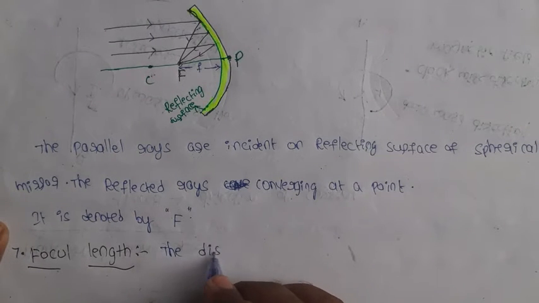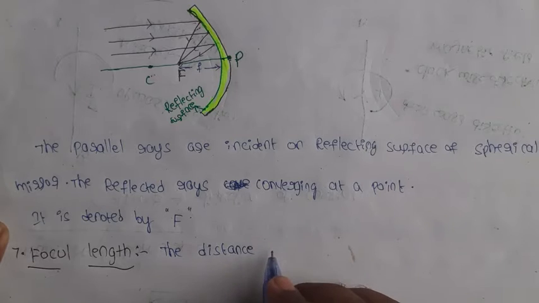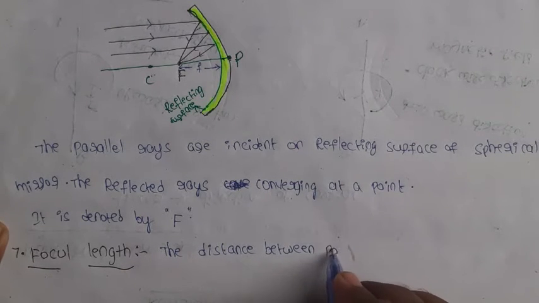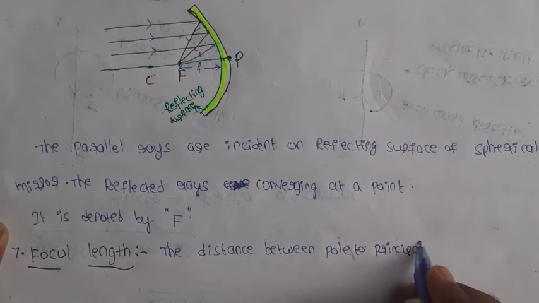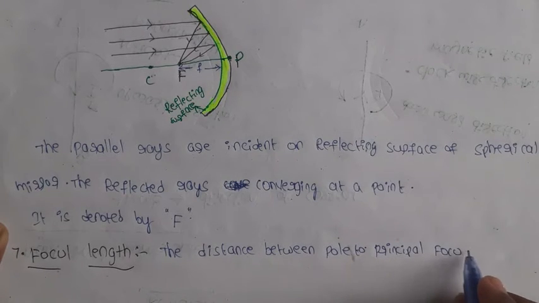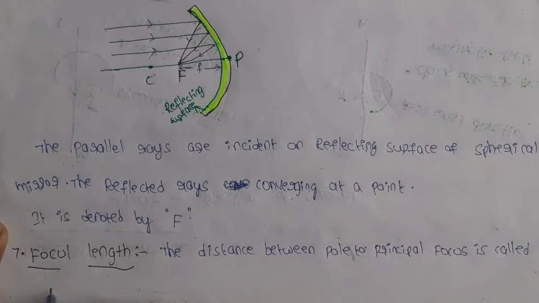The distance between pole and principal focus is called focal length.